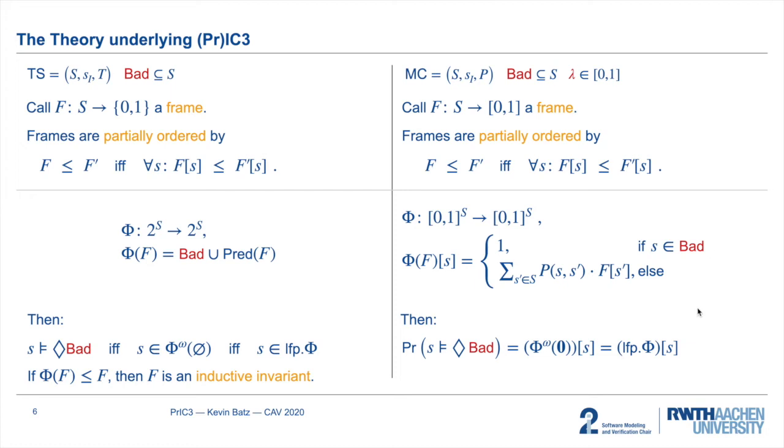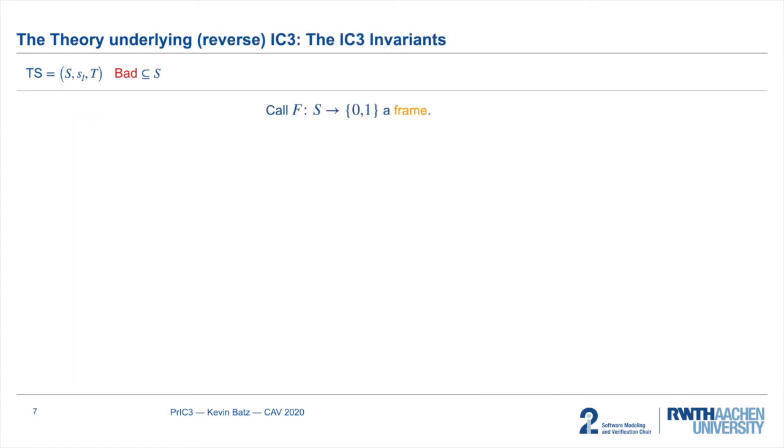And importantly, here it also holds that a frame F is an inductive invariant if phi of F is at most F. With this fixed point view in mind, we now consider how IC3 and PrIC3 work conceptually, and I will again start with IC3 and transition systems. What the algorithm does is compute, for an increasing k, beginning with 0, 1, and so on, a sequence of frames, f0 to fk, and these frames must satisfy the following four invariants.